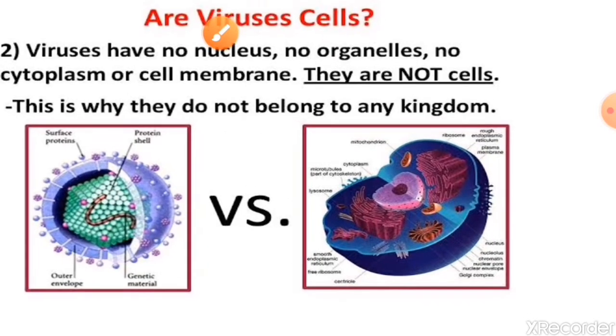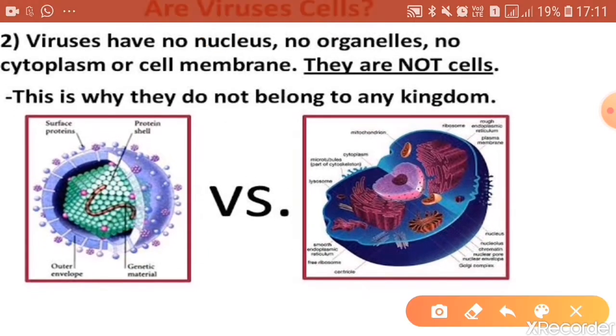compare a eukaryotic cell with a virus. Eukaryotic cells have membranes and there is compartmentalization in them, whereas in a virus there are no membranes, no organelles, and no cytoplasm, and that's why the virus cannot live on its own when it is outside the host cell.